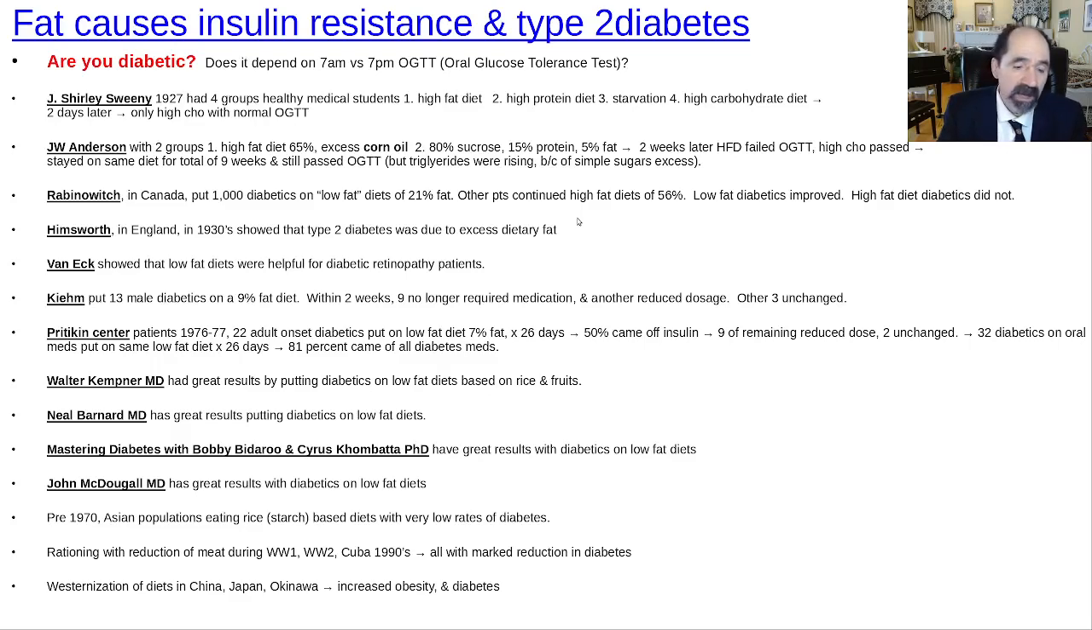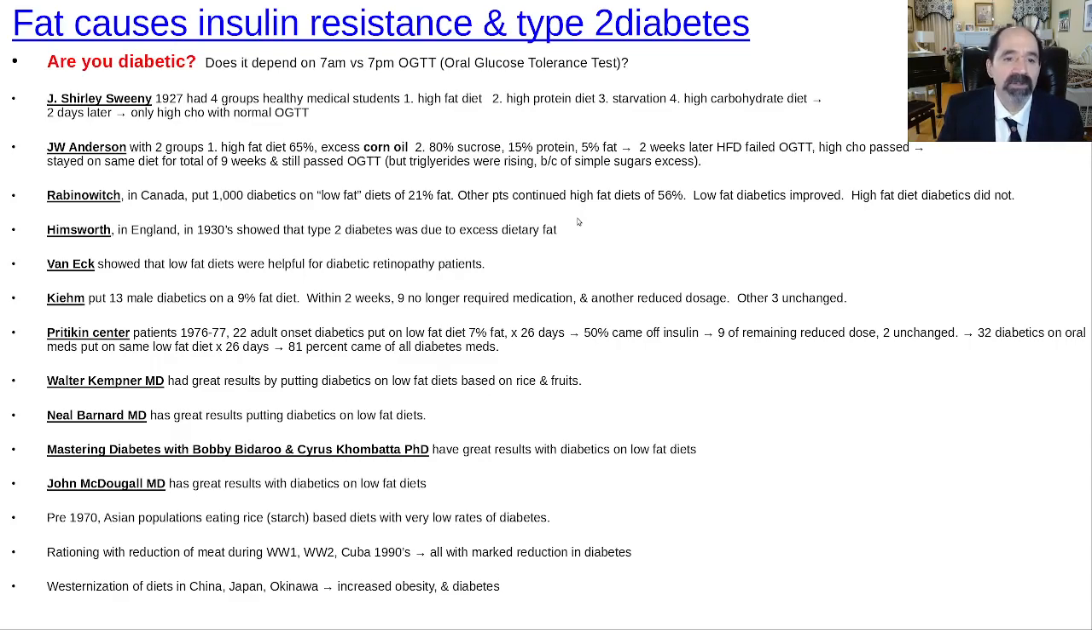Populations with high intakes of dietary fat have a lot of diabetes. Populations with low intakes of dietary fat, like 10% or less, have hardly any diabetes. Another question I thought was pretty interesting. Nathan Pritikin, he's not a doctor, but Nathan Pritikin, he's a genius. He's talking about there was an experiment where they tested the oral glucose tolerance test at 7 o'clock in the morning and at 7 o'clock at night.